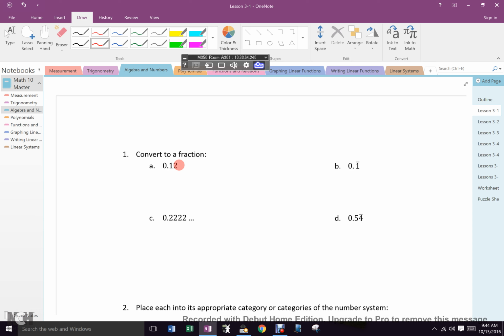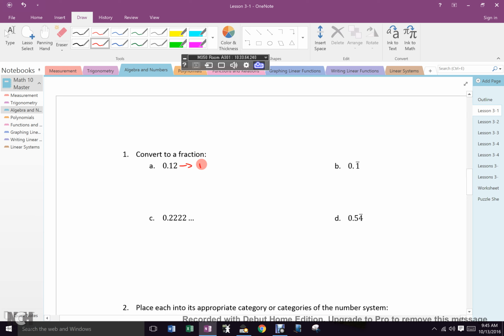How do I turn 0.12 into a fraction? Nobody? Nobody remembers how to do that? Going once. Going twice. Third and final. Cassie? Yes, it is just 12 over 100. That's exactly right. Why did it take third and final to get to there?